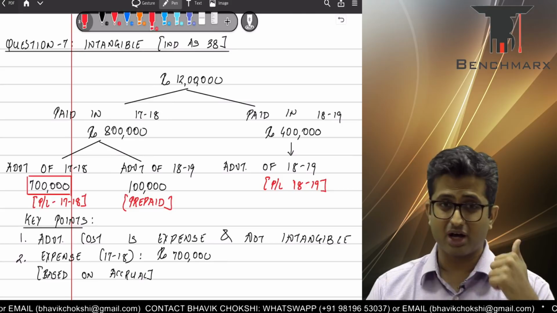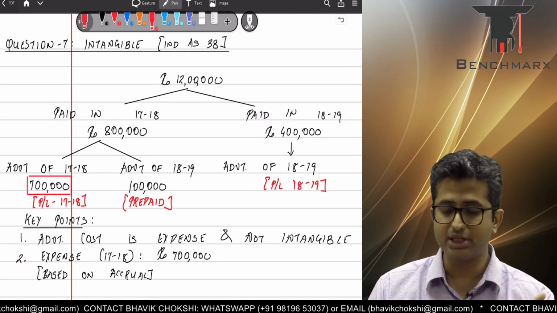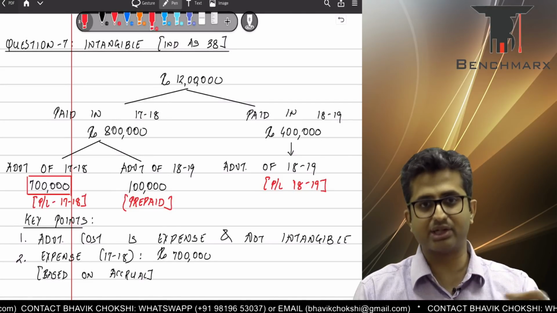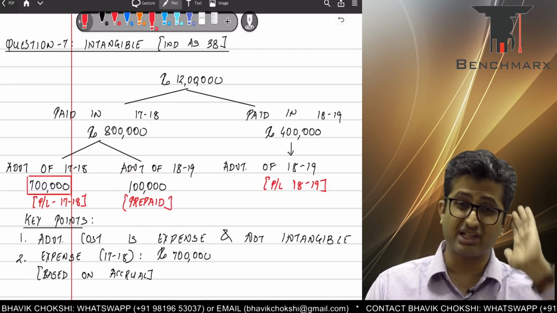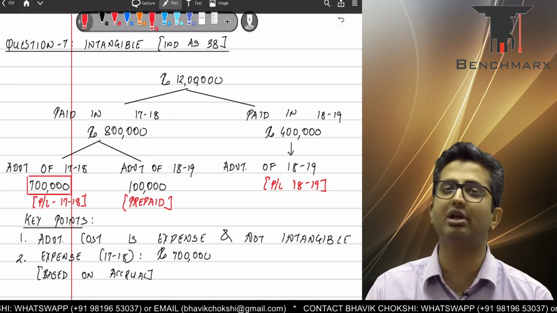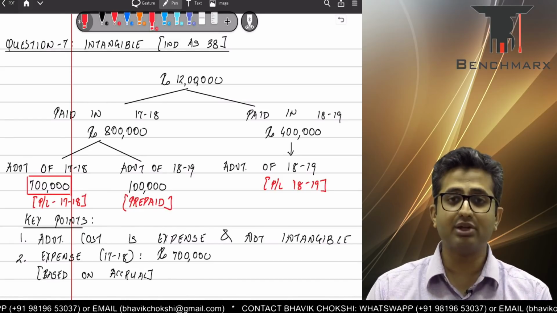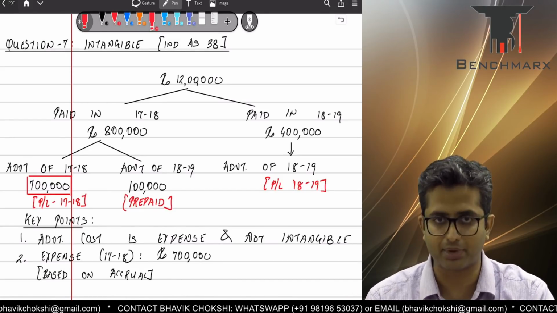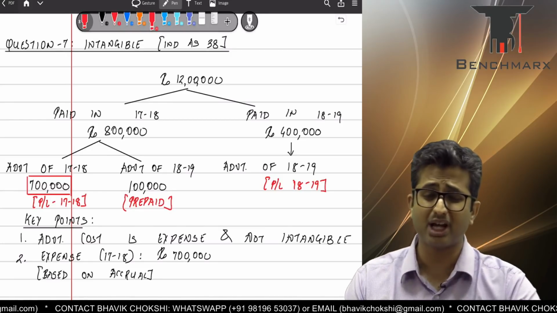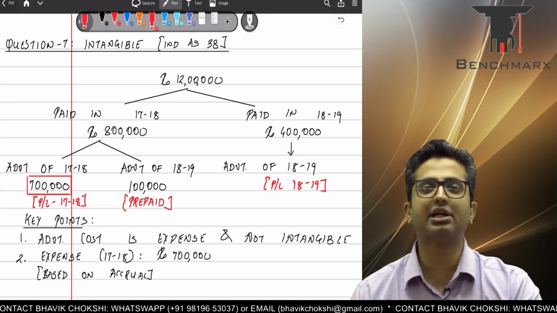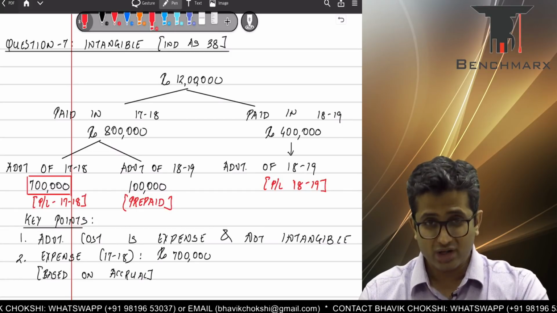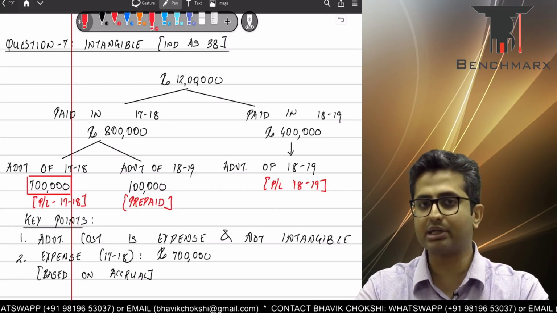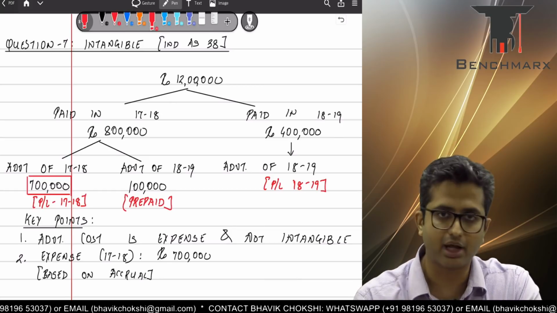It does not arise due to a separate contractual or legal right, nor is it separable and saleable as a separate asset, and hence advertising expenditure is specifically required to be expensed out, which means we should expense out the advertisement expenditure, and we cannot capitalize it as an intangible asset. Having said that, the expensing can happen only as per accrual basis. Now you can't just expense out everything merely because you have paid an expenditure.